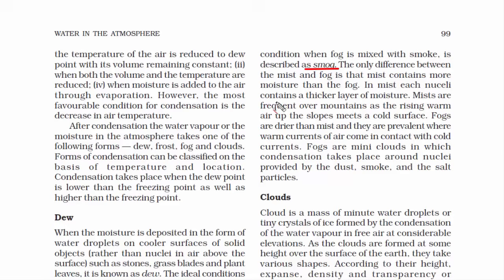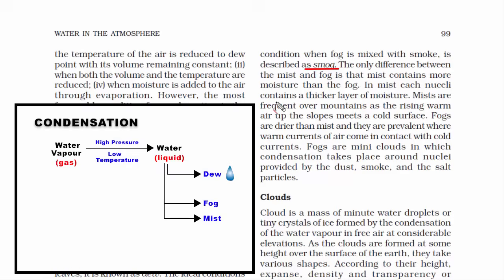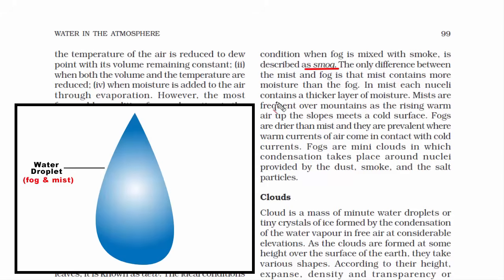I want you to understand this in a step-by-step manner. Both fog and mist are a form of condensation, right? So naturally there has to be water droplets in the air, because condensation is the reverse of evaporation, wherein water vapor, which is gas, transforms into liquid form. That means both fog and mist have water droplets.